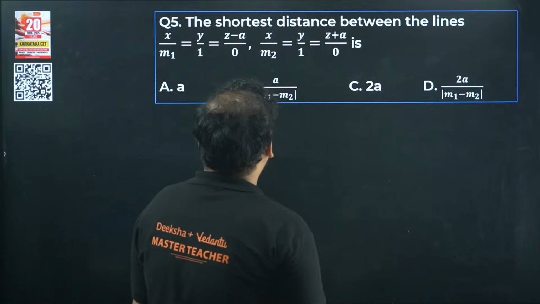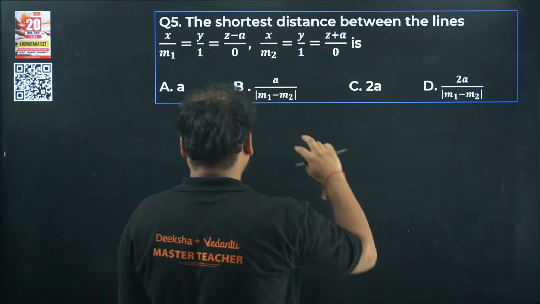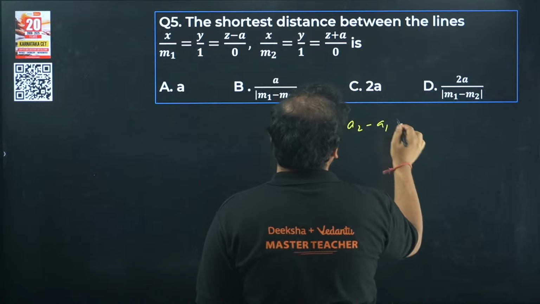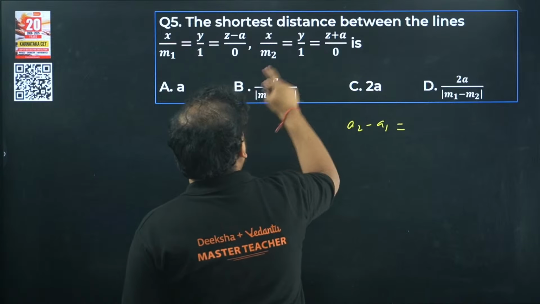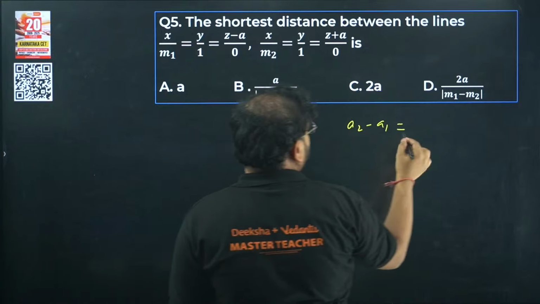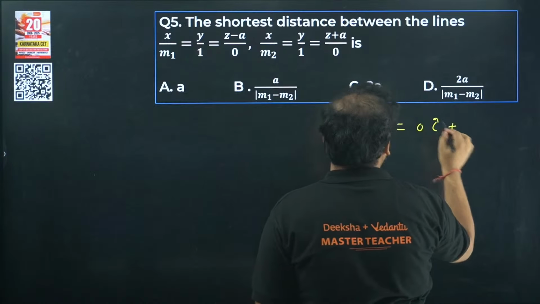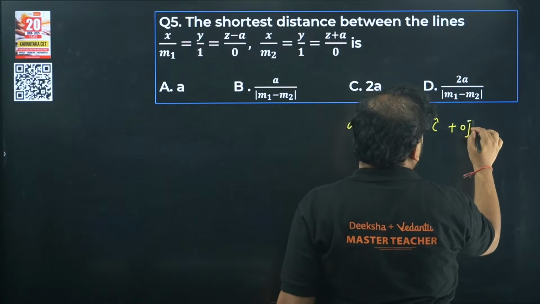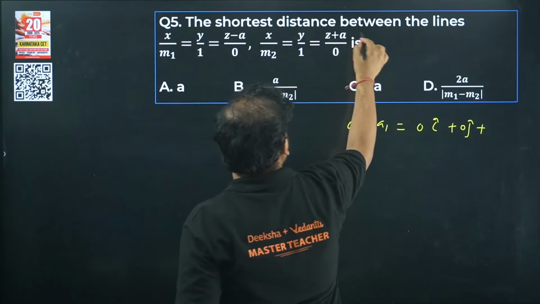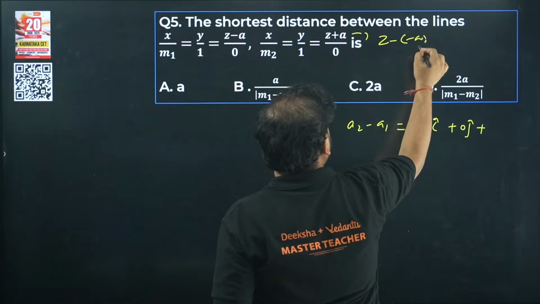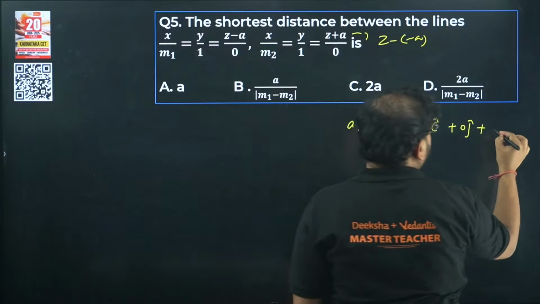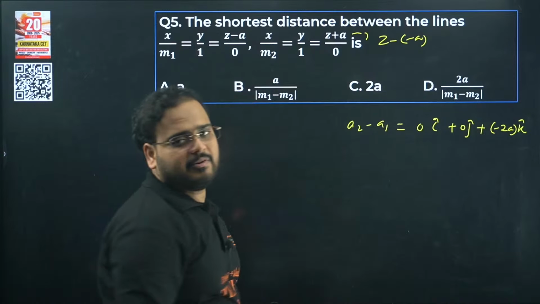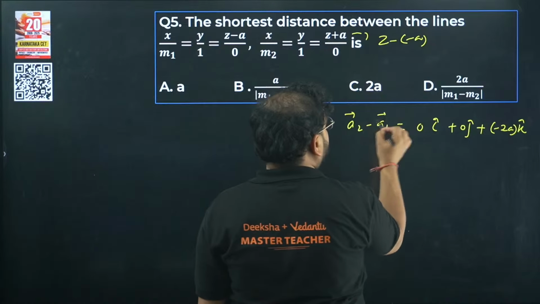If I go with the vector form only, what is my a2 minus a1? Check this out. I have here 0 minus 0, so 0 i cap. This also is 0, so 0 minus 0 again, 0 j cap. And for k, this will be minus a minus a, so it becomes minus 2a k cap. This is my a2 minus a1 vector.